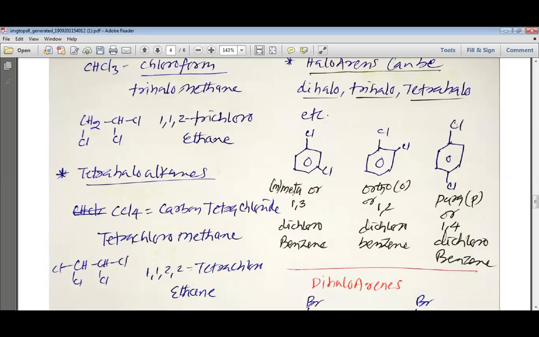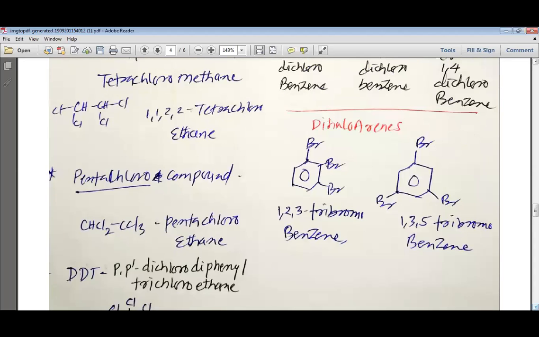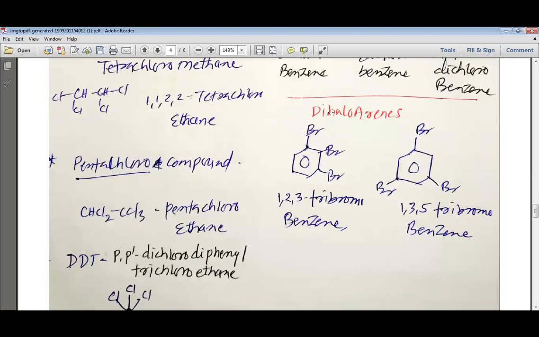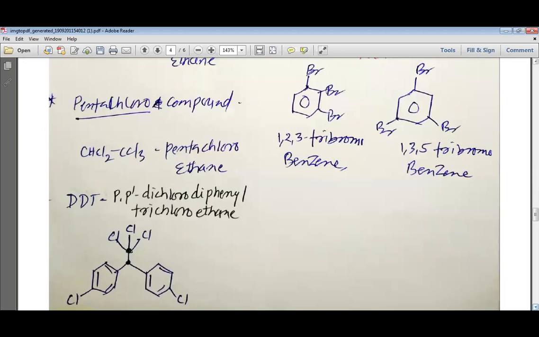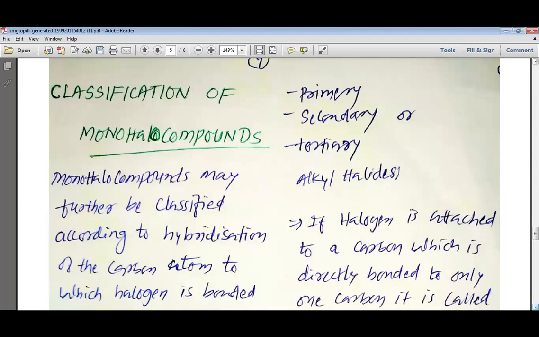So we can have meta-dichlorobenzene or 1,3-dichlorobenzene, ortho-dichlorobenzene or 1,2-dichlorobenzene, para-dichlorobenzene or 1,4-dichlorobenzene. Now we should even study the trihaloarenes. So you can have 1,2,3-tribromobenzene, or 1,3,5-tribromobenzene.